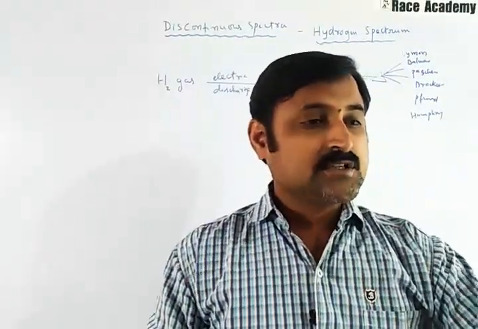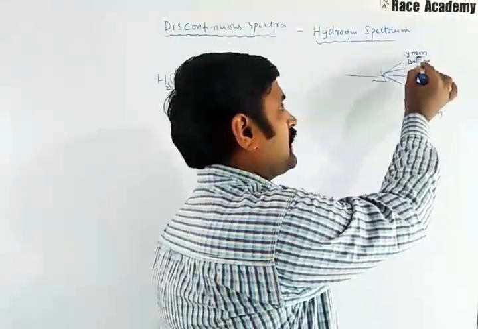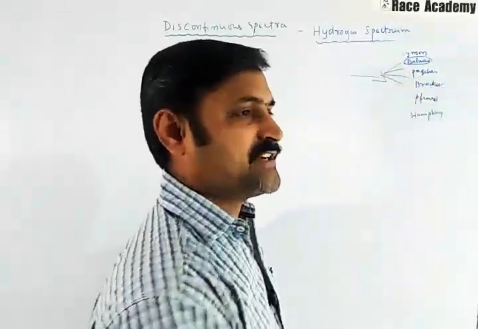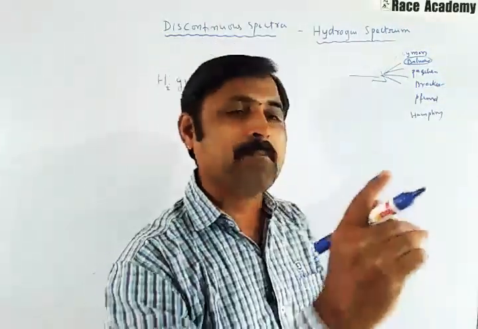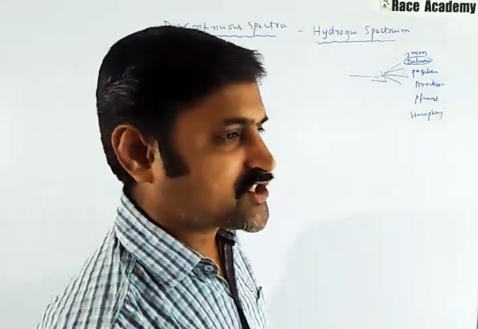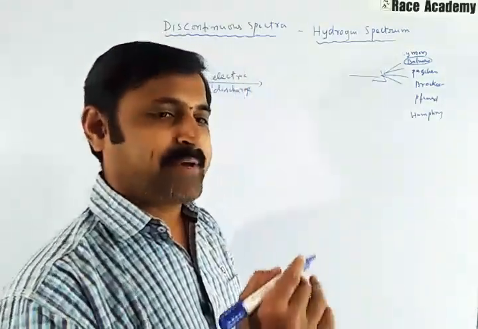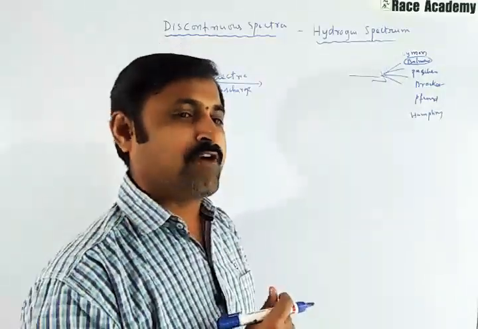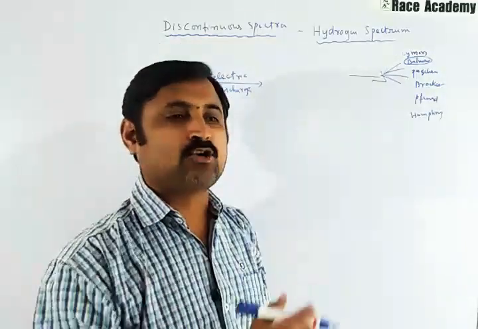Among these, we can see lines in the visible region in the Balmer series only. After that, the scientist Rydberg represented a mathematical formula to find the wavelengths of the various hydrogen lines.